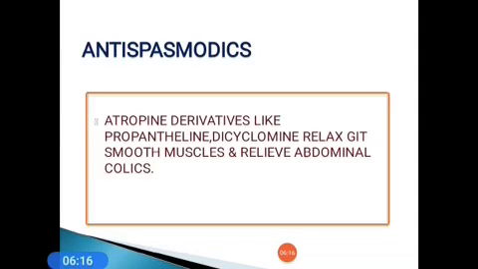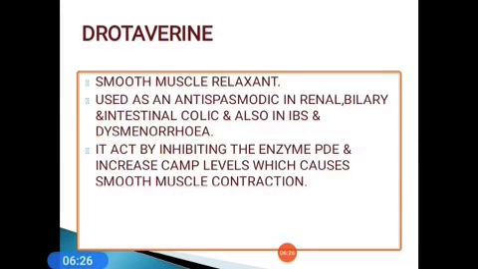Next we come to the category of antispasmodics. Atropine derivatives like propantheline and dicyclomine mainly relax GIT smooth muscles and relieve abdominal colics. Drotaverine is a smooth muscle relaxant used as an antispasmodic in renal, biliary and intestinal colics, and is also useful in irritable bowel syndrome and dysmenorrhea.